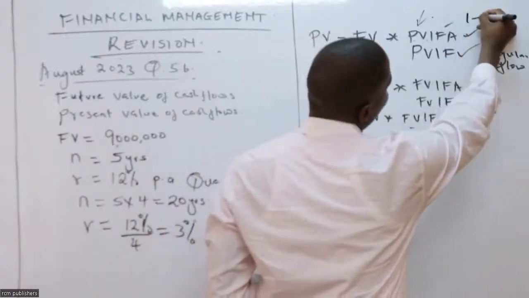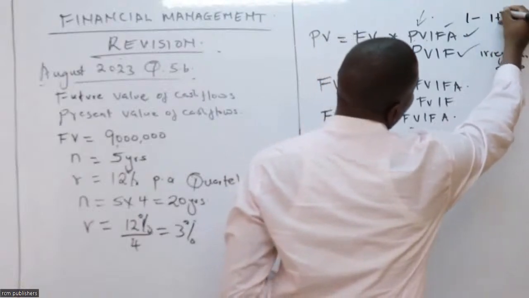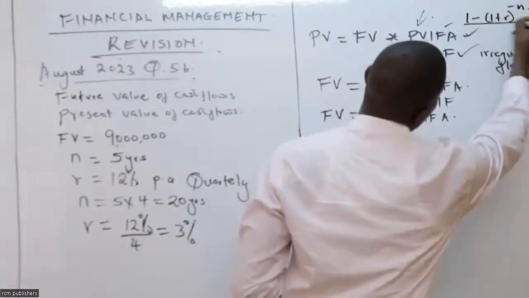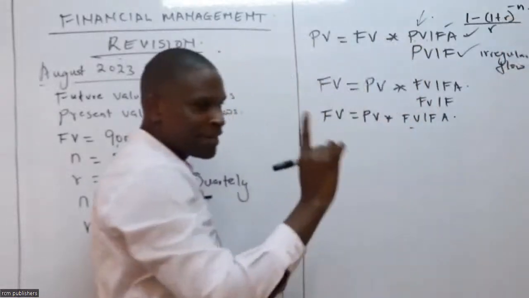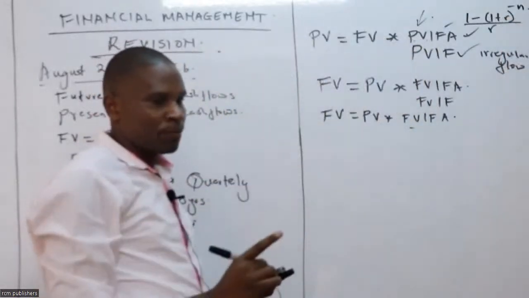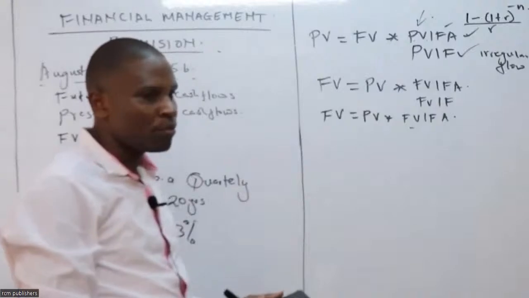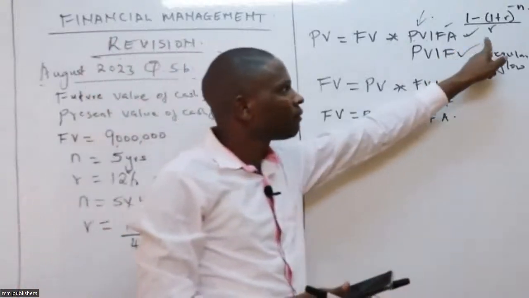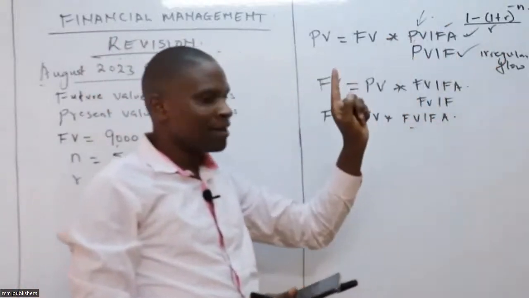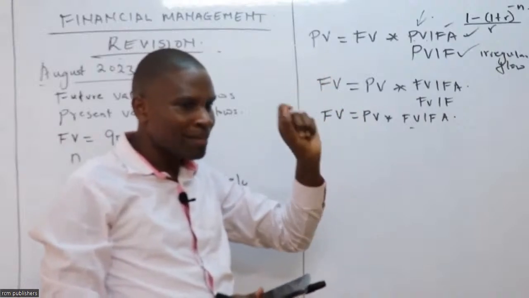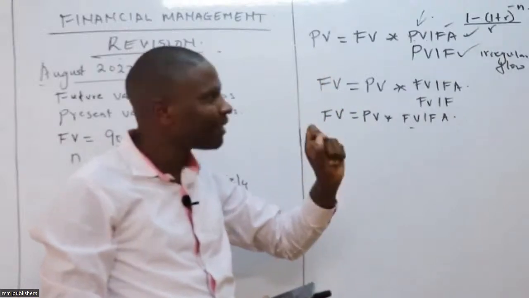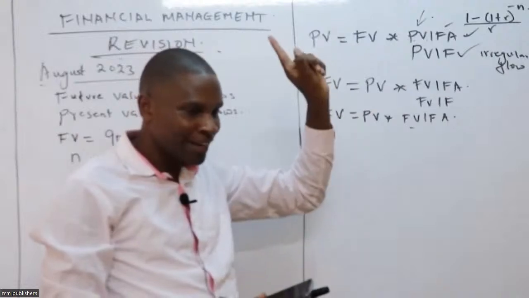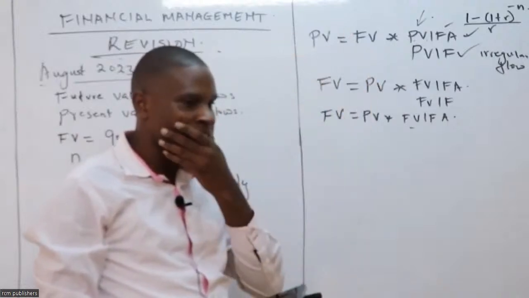This is 1 minus (1 plus r) raised to negative n, divided by r. That is the PV formula. 1 minus into bracket 1 plus r raised to negative n, divided by r.